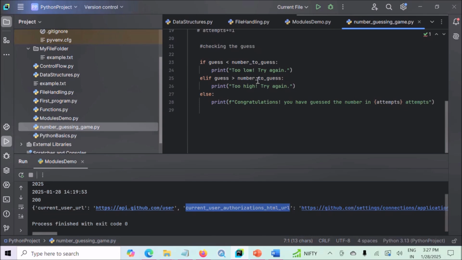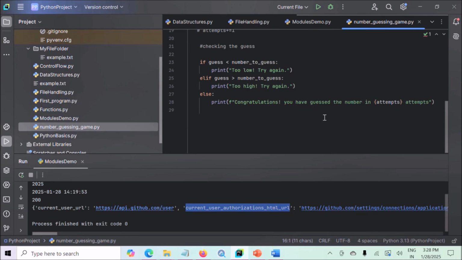In this code, if the guess is too low, the user is prompted with "Too low, try again." If the guess is too high, the user is prompted with "Too high, try again." And if the guess matches the number, this else block will be executed and the user is congratulated with a message showing how many attempts they took.